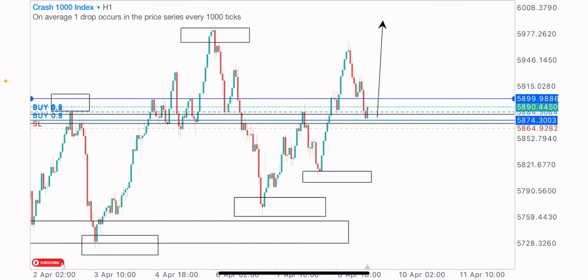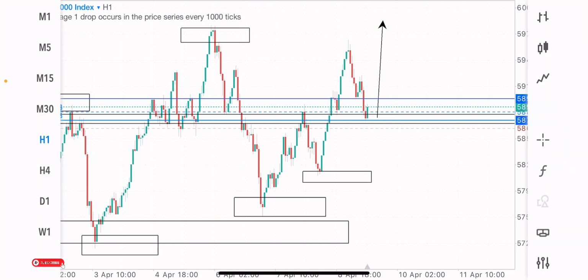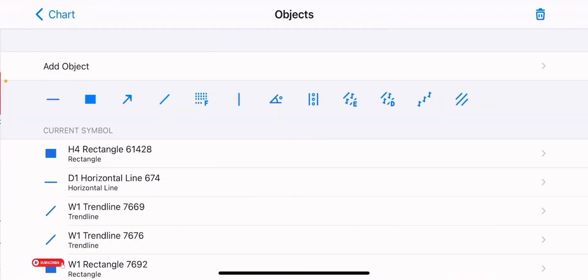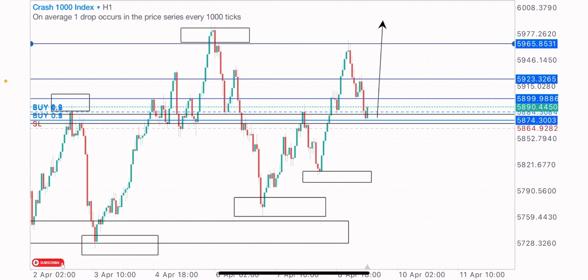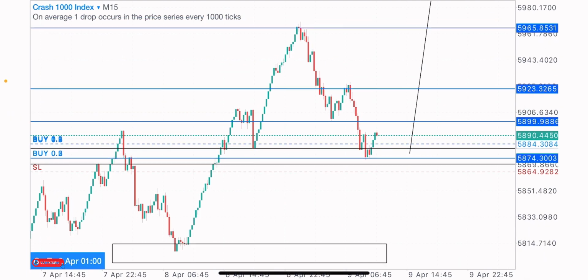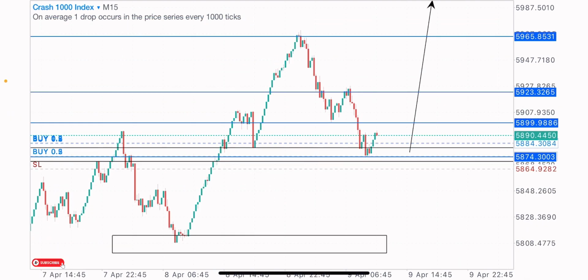So we'll be having our first target level here. Right, our next target level would be somewhere here, and our next TP level would be here. We have about 3 TPs. These are remarkable zones on this 1 hour time frame which price could react to. So let's see what happens on Crash 1000 index.